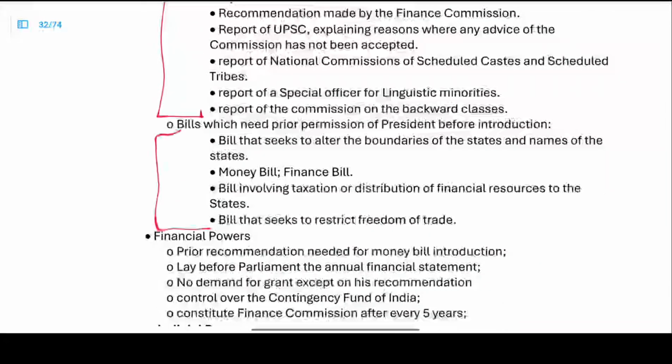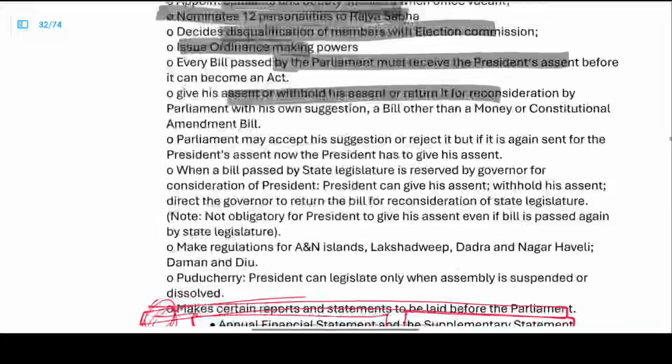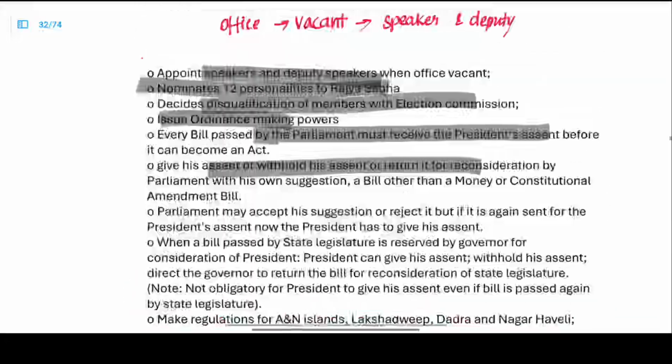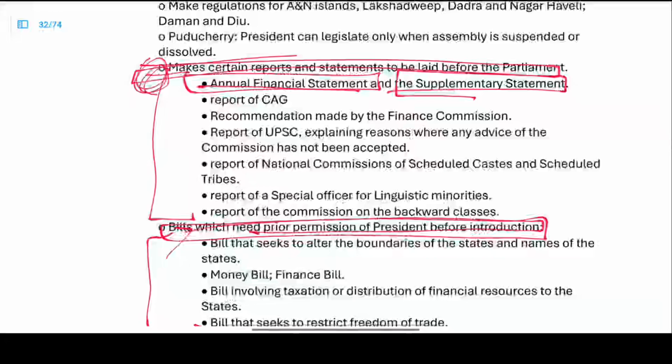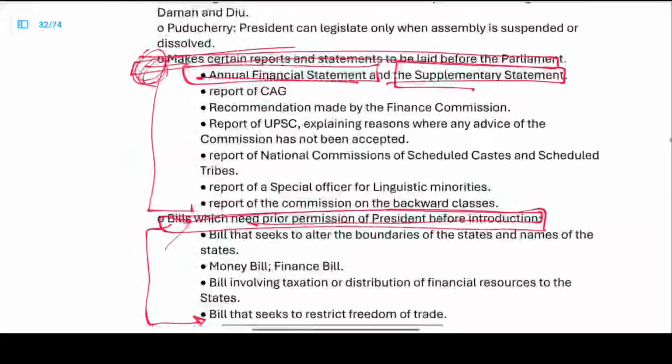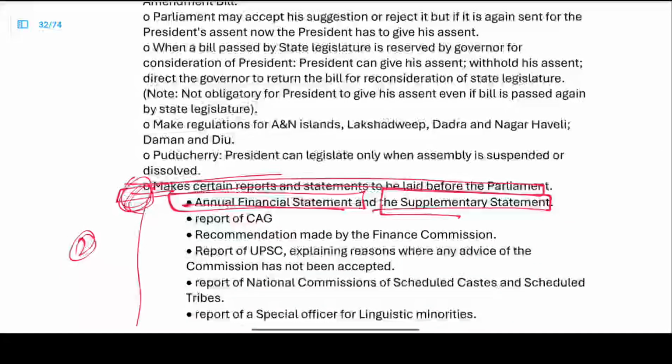And here we have the bills which require the prior permission of the president before introduction. Right, we have two topics. Now let us just go through this first, and then we have more leftovers. This 2 and 3 is leftover. It's just a kind of revision.